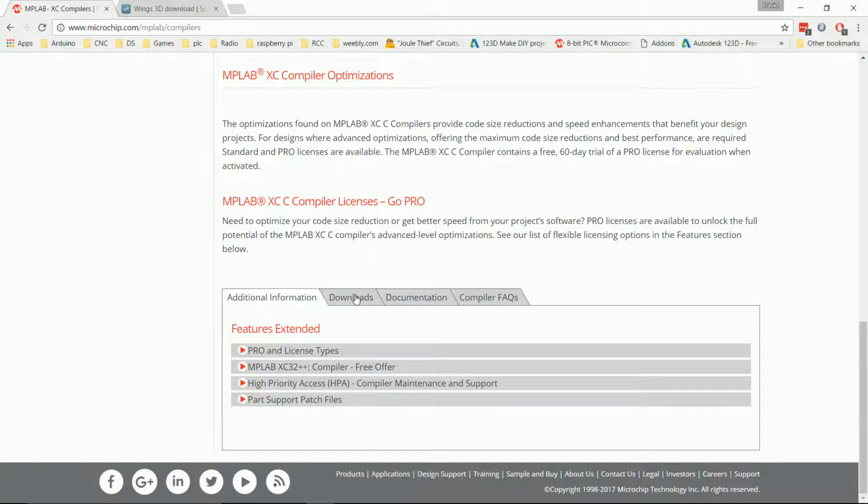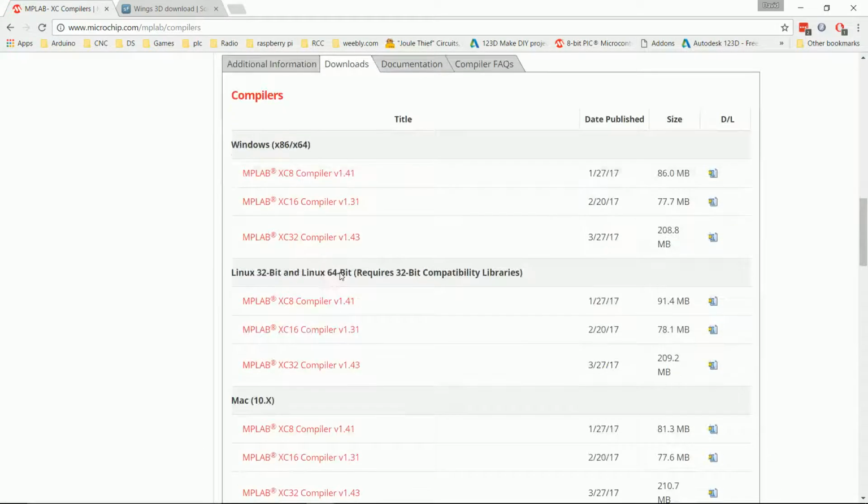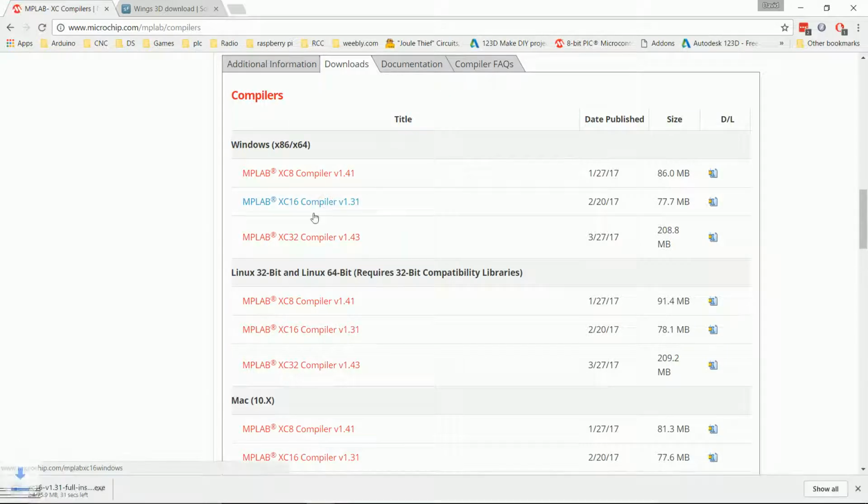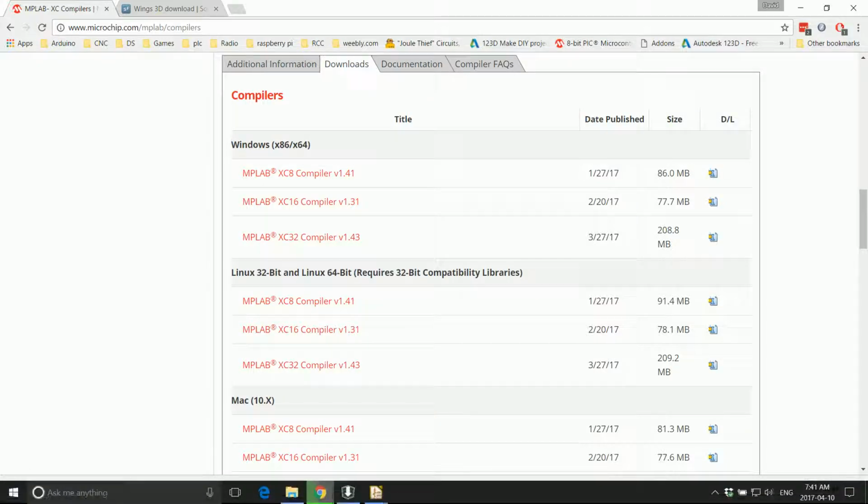I'm going to click on the Downloads tab, and the device we're going to be programming, the DSPIC33F, is a 16-bit device, and therefore on my Windows 64 system I need the 16-bit compiler. So I'm going to select MPLabX 16 compiler version 1.31. It's going to begin the download. It's not quite as big as the last one, so we're going to let this go ahead while the install